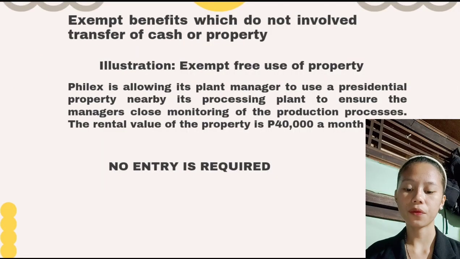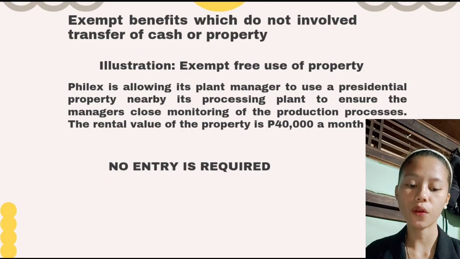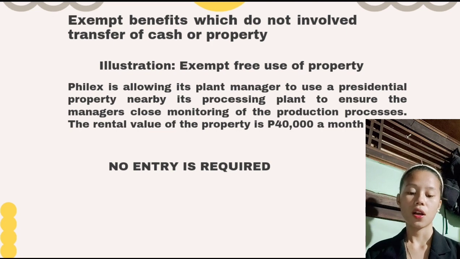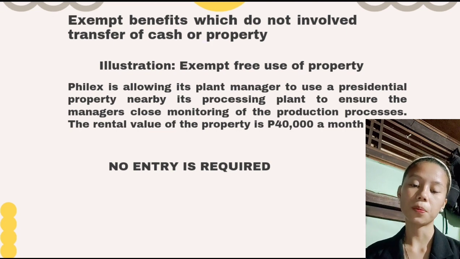So, exempt benefits which do not involve transfer of cash or property. Illustration. Exempt free use of property. Felix is allowing its plant manager to use a residential property nearby its processing plant to ensure the manager's close monitoring of the production processes. The rental value of the property is 40,000 a month. So no entry is required because it is a free residential property.